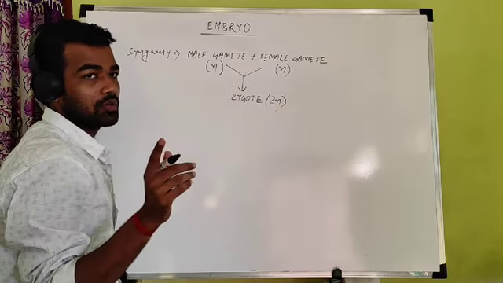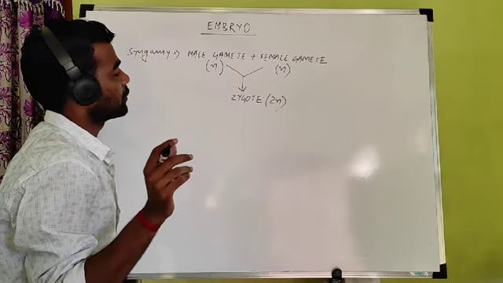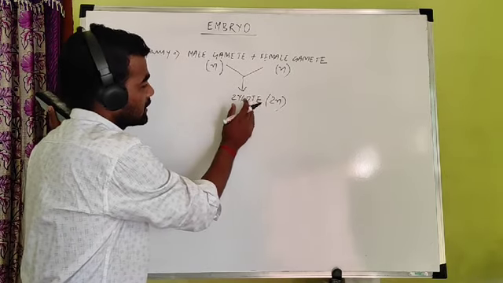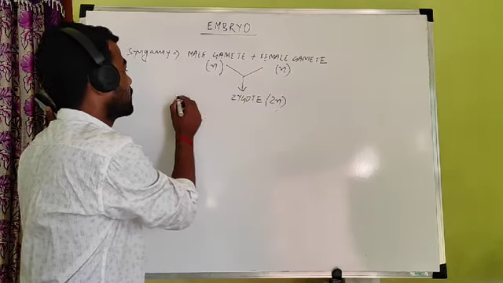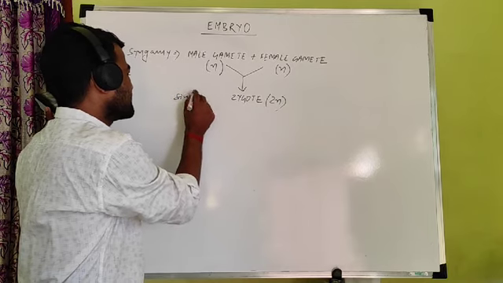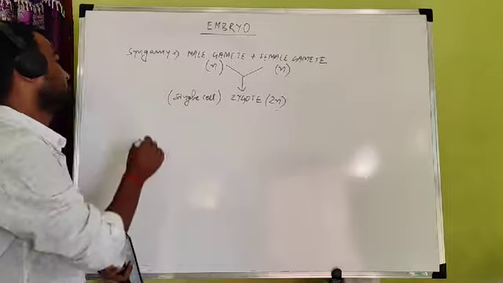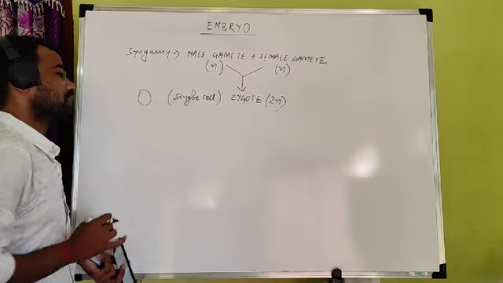Last class I had told you about endosperm. Endosperm is a triploid structure. But this zygote is a diploid structure, and zygote is a single cell. It is unicellular. Zygote is made of only one cell. Zygote is a unicellular structure.